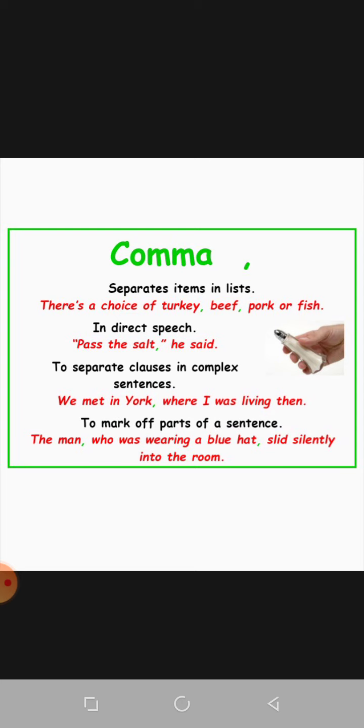Okay. To mark off parts of a sentence: the man, who was wearing a blue hat, slid silently into the room. Again a comma is used. So these are the different parts of a sentence, and we are using a comma here for separation.